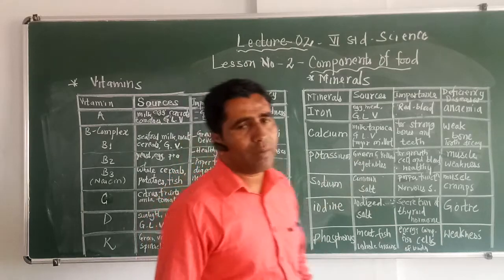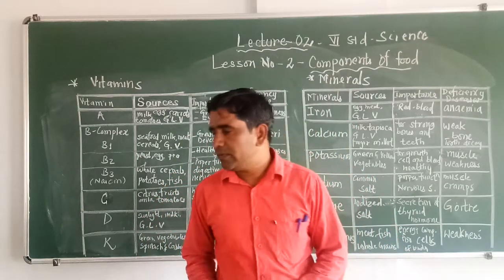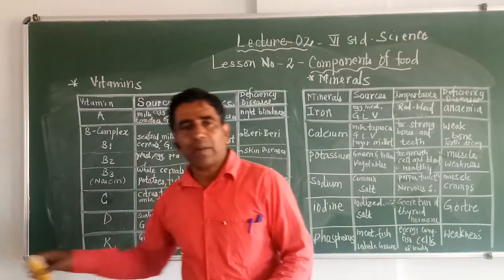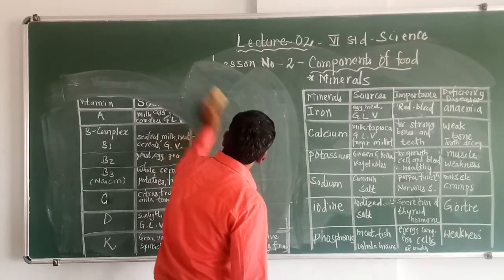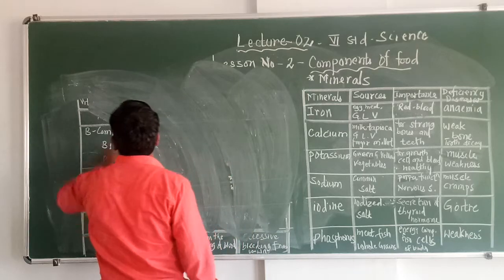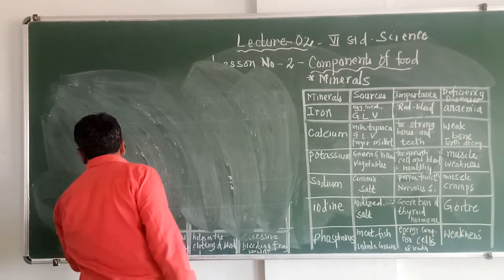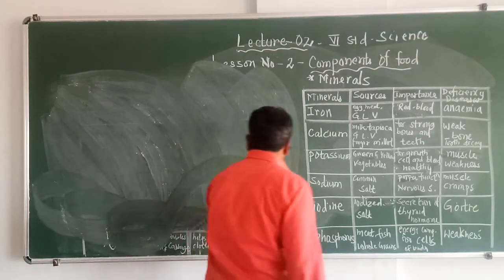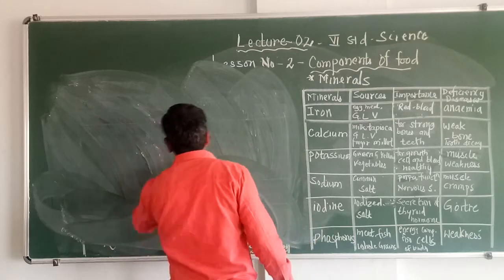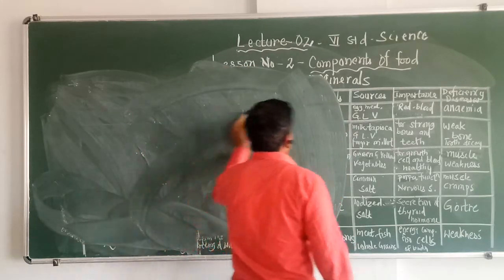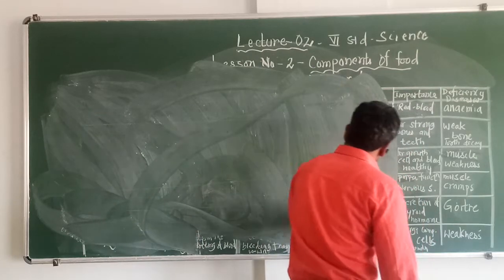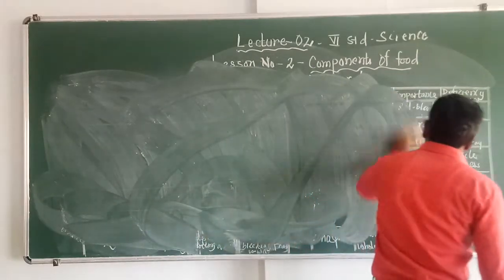So we have learned about the different nutrients present in food. Carbohydrates are energy giving food, fats are energy giving food, and proteins help in the making of cells. So protein is called bodybuilding food, and the last two nutrients, vitamins and minerals, are called nutritive food.